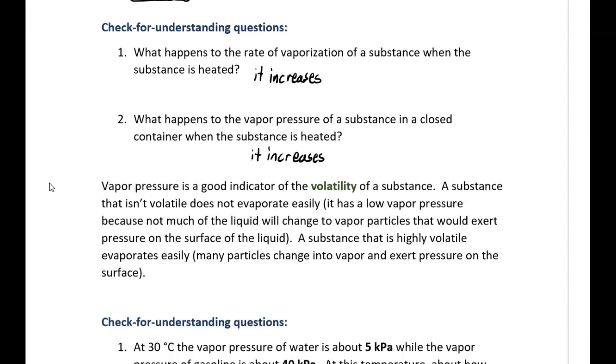On the other hand, a substance that is highly volatile evaporates easily. Think about what it means to say that a substance evaporates easily. Particles of that substance easily change from liquid to gas form. If that easily happens, then more vapor particles will start to build up above the surface of the liquid, exerting a greater pressure upon the surface of the liquid.